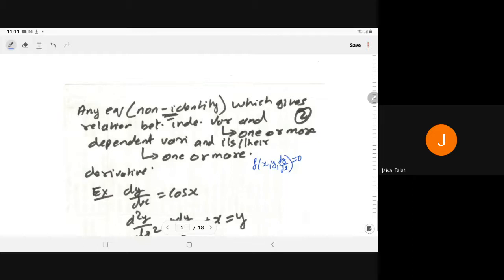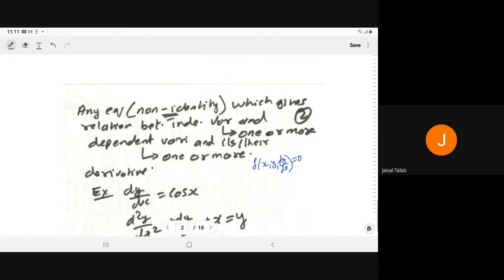So this is the general form of the differential equation. In any equation, if we have independent variable, dependent variable, and their derivative, then we say it is a differential equation. The independent variable may be one or more than one, and the dependent variable also may be one or more than one.